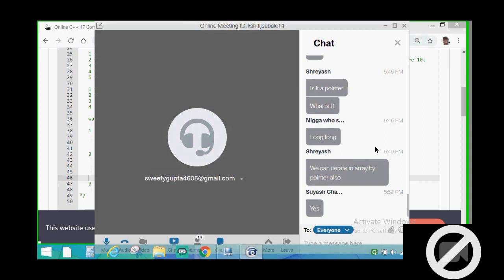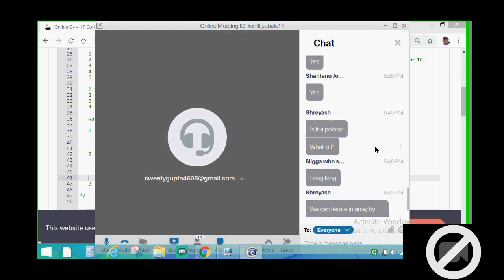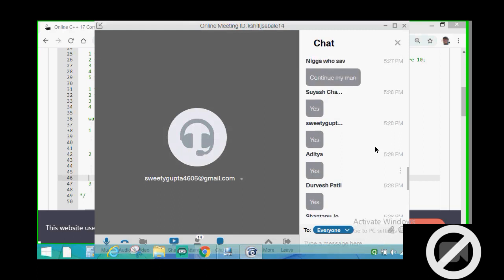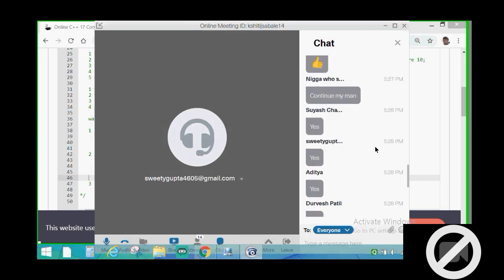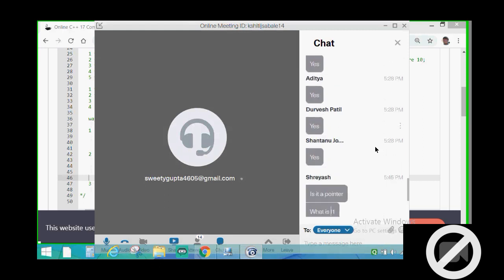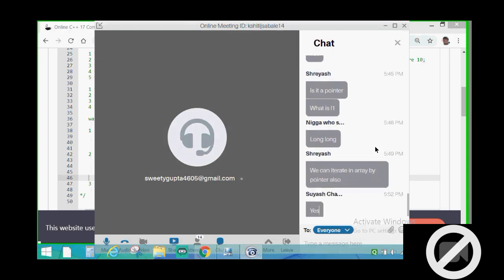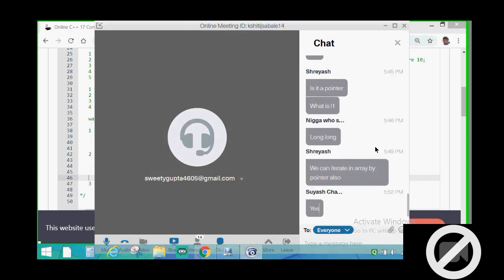Is it a pointer? What is IT? If anybody has a doubt, then please write your doubt inside the comment section, in the chat section. We can iterate over an array by pointer also. Yes, we can iterate over an array by pointer also.